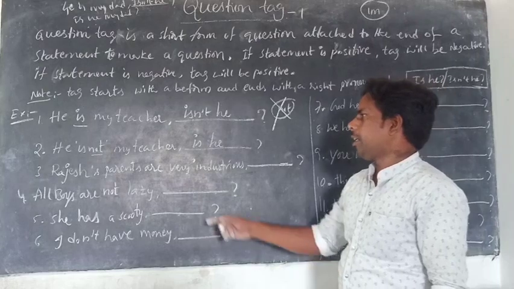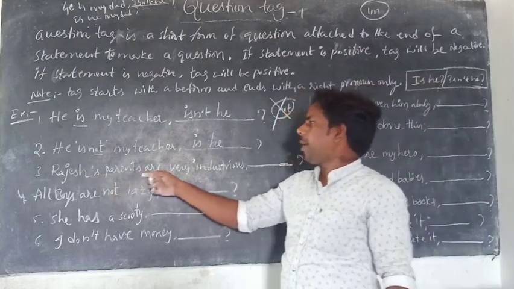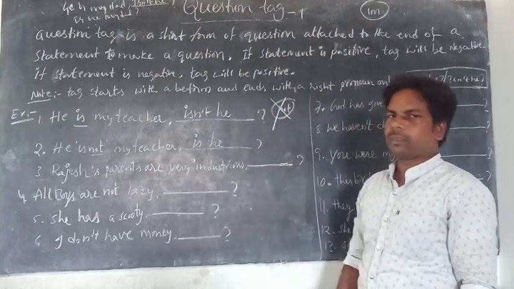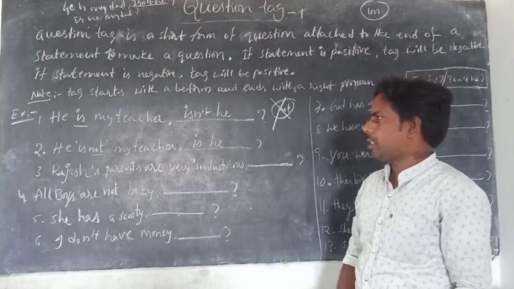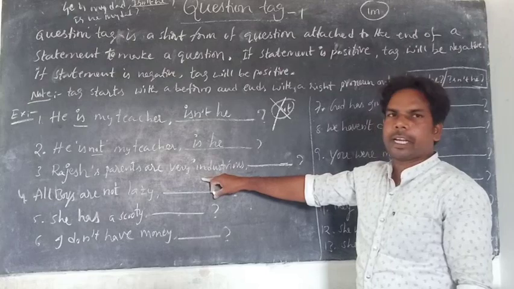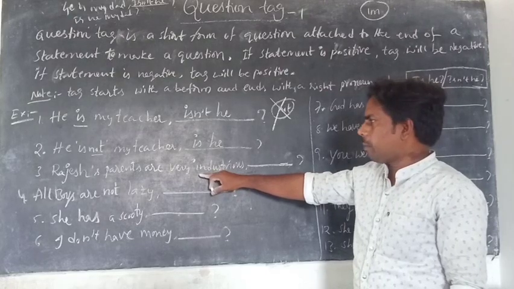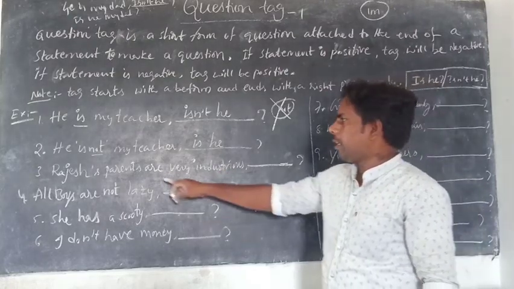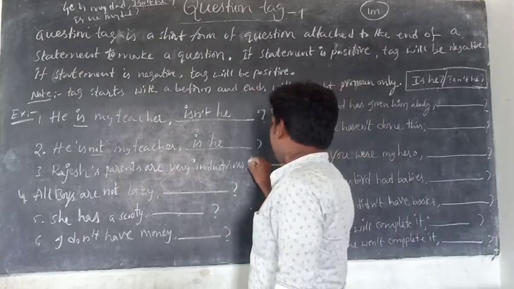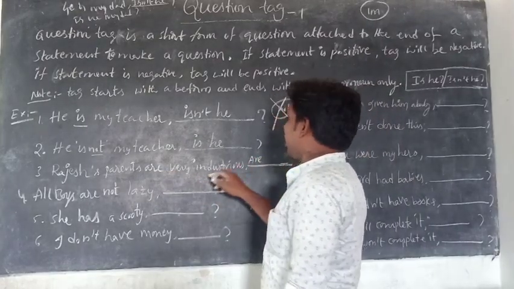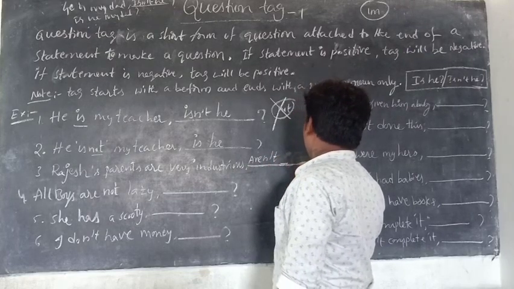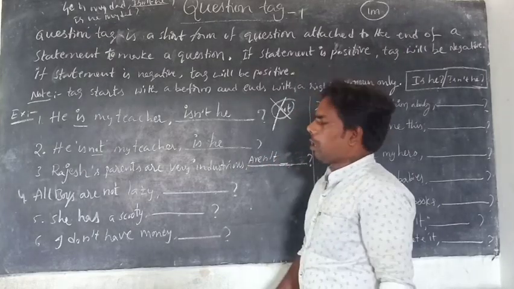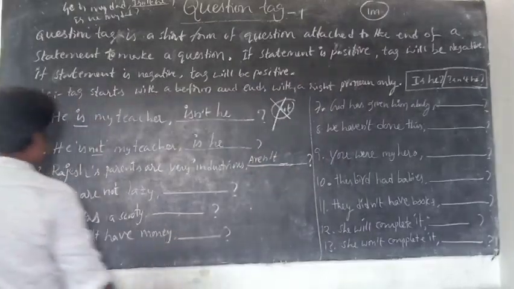Raj's parents are very industrious. Is it a positive statement or a negative statement? It's a positive statement, so the be form is are. You have to start with are. It's positive, so the tag will be negative: aren't. Now the subject.